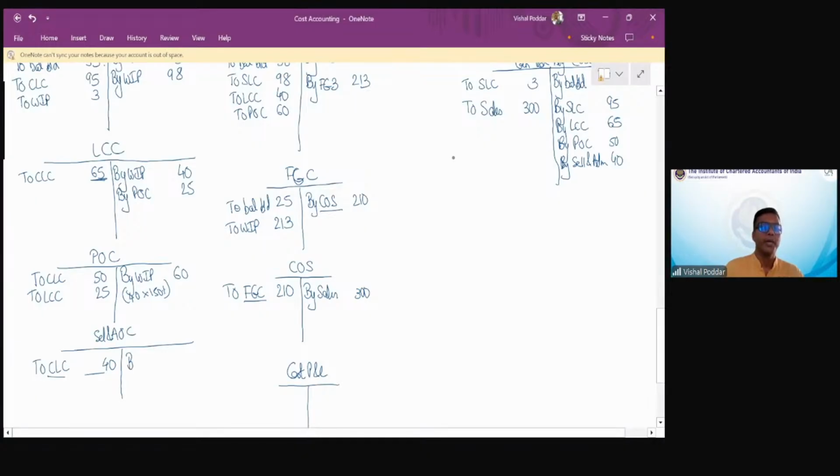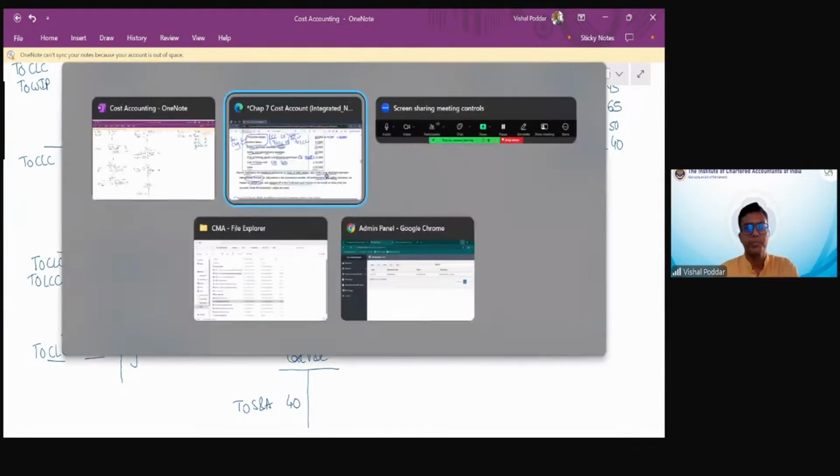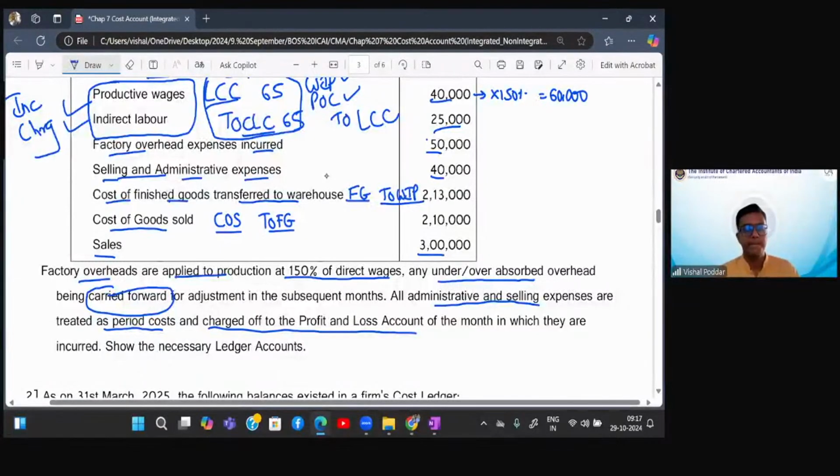So they have made it simple for us. They say that it is period cost, so let it go to cost P&L directly. So I'm posting it to cost P&L. Correct? That's it. So all transactions are done.